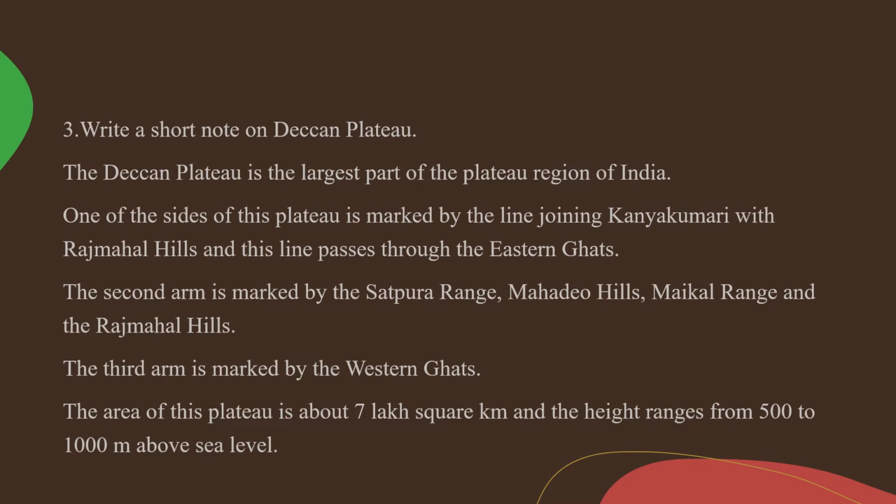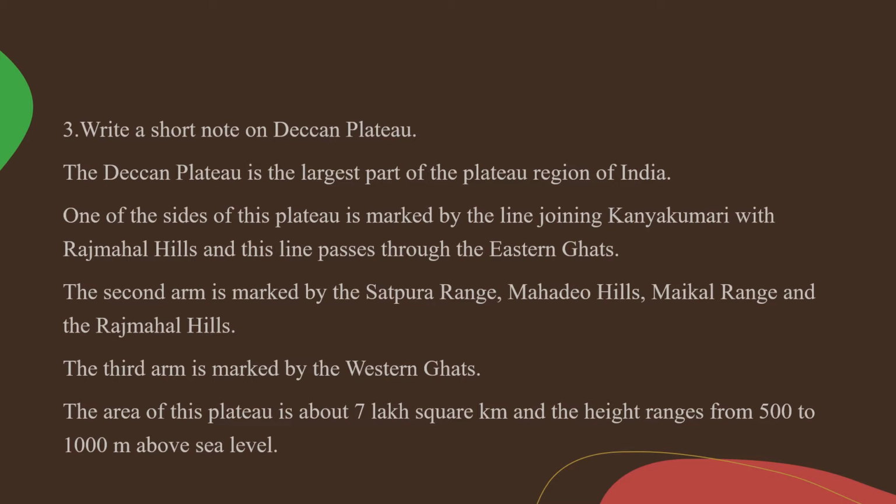One of the sides of the plateau is marked by a line joining Kanyakumari with Rajmahal Hills, and this line passes through the Eastern Ghats. Eastern Ghats means Tamil Nadu, Andhra Pradesh side. The second arm is marked by the Satpura Range, Mahadeo Hills, Maikal Range. So this is in the western side, and Satpura Hills are found between Narmada and Tapti river. So slightly it moves to the north of Narmada river, Mahadeo Hills, Maikala Range and Rajmahal Hills.